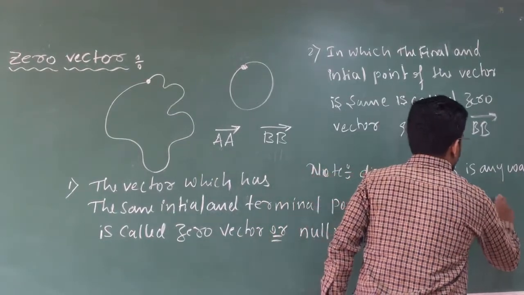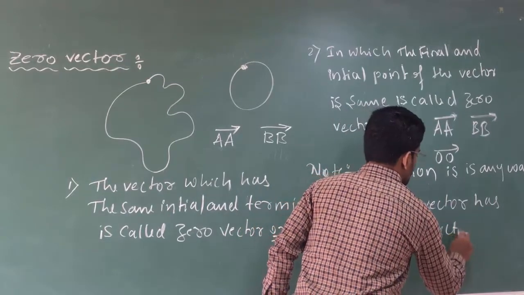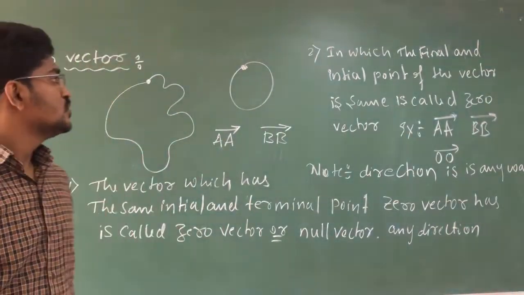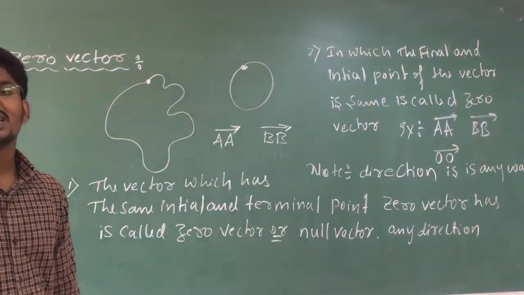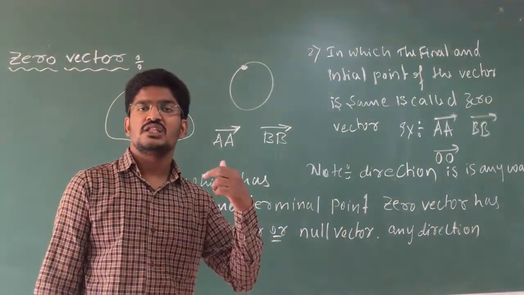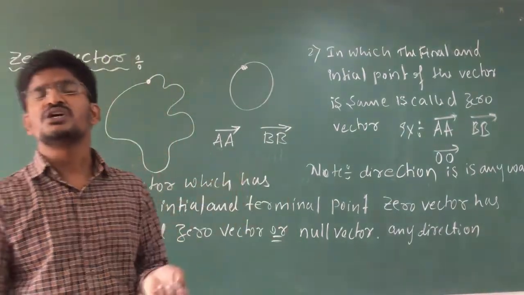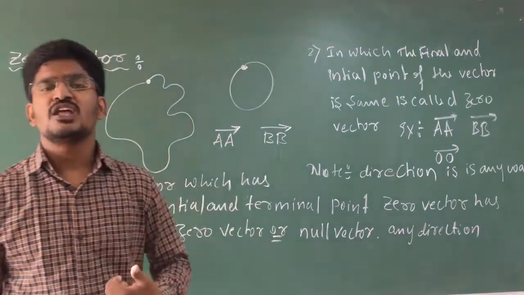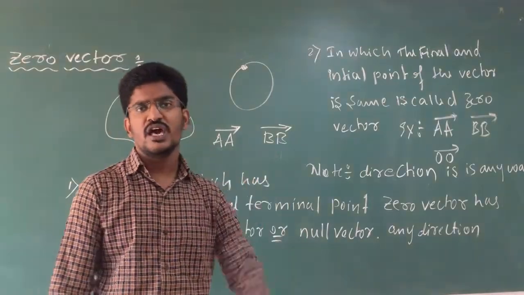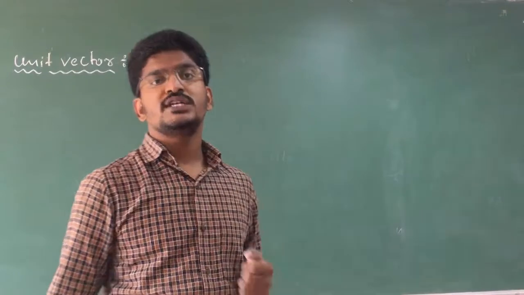Clear? So this is your zero vector or null vector. Zero vector or null vector means the terminal point and the initial point must coincide, or the vector in which initial point and terminal point coincide is called a zero vector. Okay students.